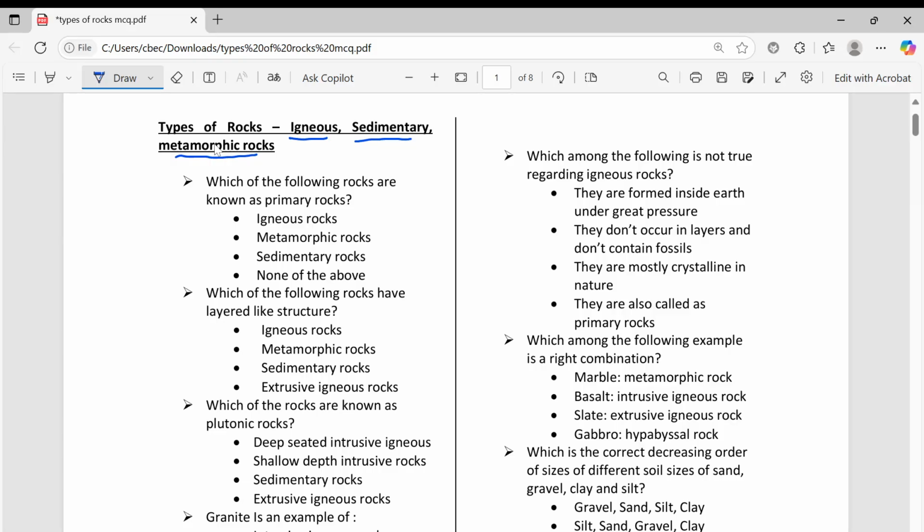What are these rock types? So first, it is igneous rocks. So what is igneous rocks actually? If you take the interior of the earth, there is crust, then there is mantle, then after that there is core.